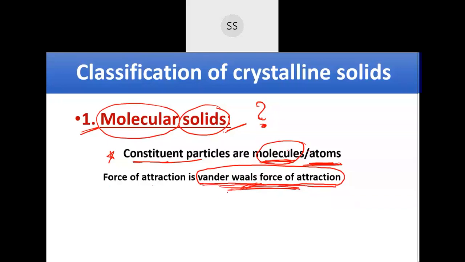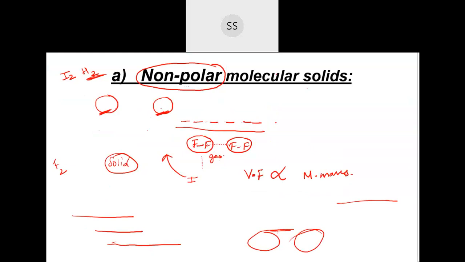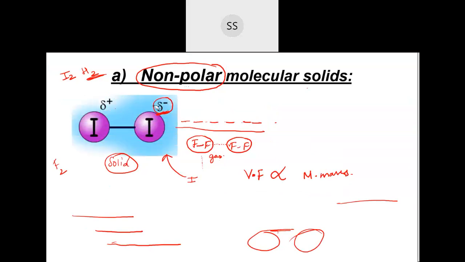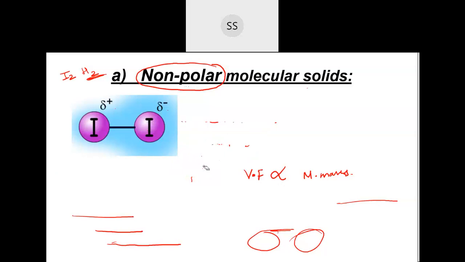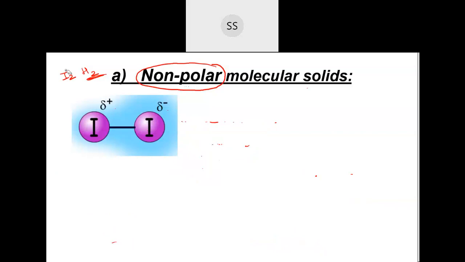So you have studied the different van der Waals forces, which you just listed. Those van der Waals forces of attraction will be present in these molecular solids. Let's see the first one. These are further classified into three categories. The first one, which I discussed just now, is the non-polar molecular solid. Non-polar substances are those which don't have any charge separation among themselves. For example, iodine, hydrogen, nitrogen, and bromine are examples of non-polar molecular solids. Between them, there is no charge separation.